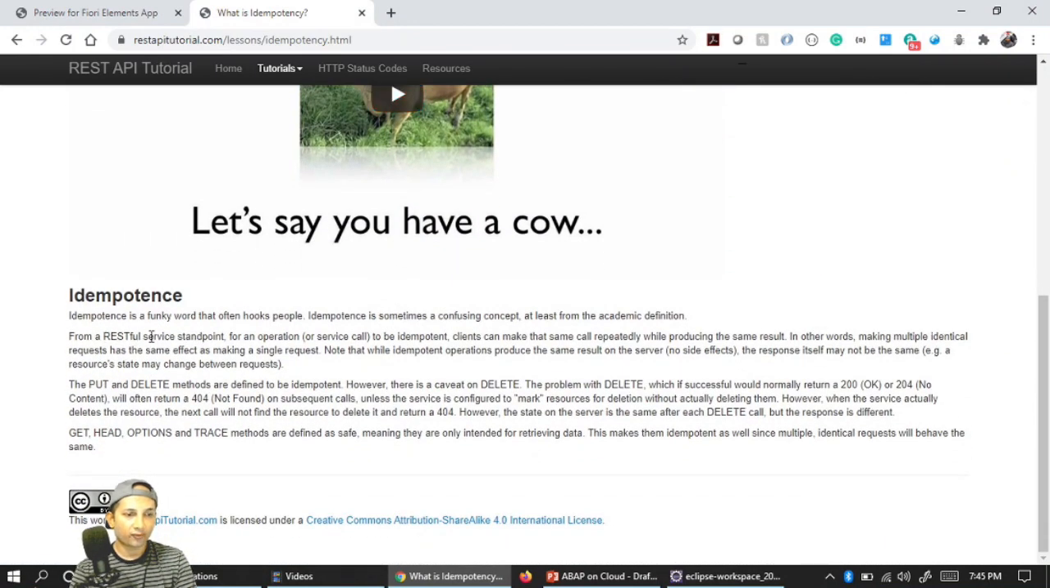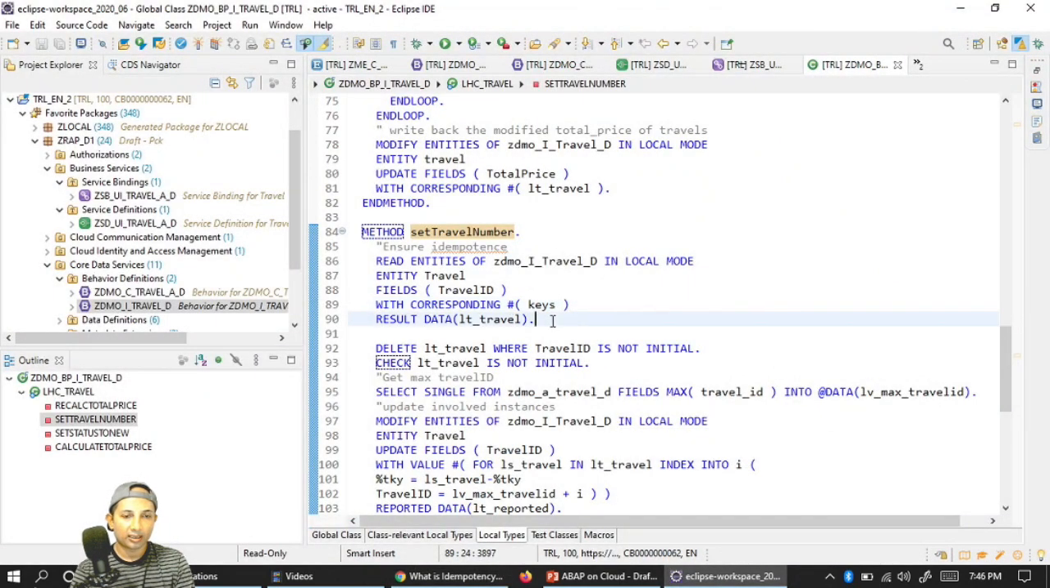From a RESTful service standpoint, for an operation or service call to be idempotent, clients can make that same call repeatedly while producing the same result. If I enter this entity to read multiple times, I'll always get the latest one. It is not that every time I'll get different results. The latest state, whatever I have entered, is what it will take care of, no matter how many times the request came from the client. It always takes the latest one. That is the idempotency we have to maintain.